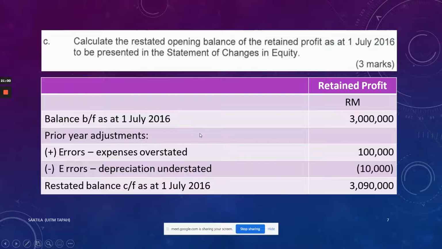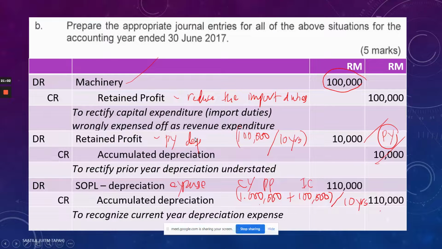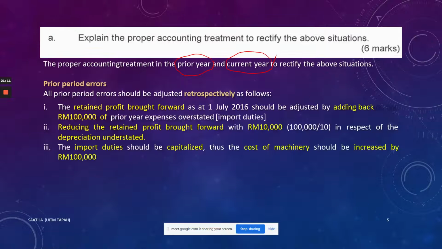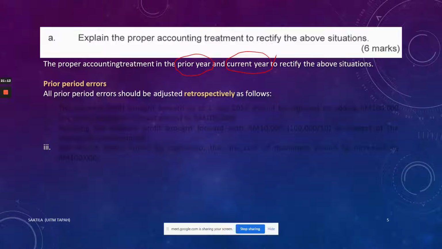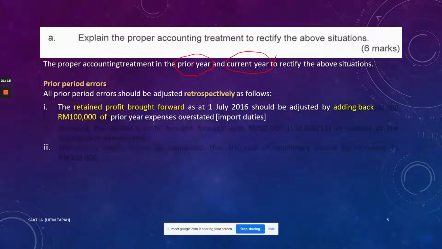Okay, good. Next, we go to the explanation. Do you know or not, when we do the journal entries, that is even easier for us to write the explanation. So now I go on writing the explanation. Okay. So the first explanation is that you need to talk about the retained profit brought forward that you must adjust. Remember just now we do the journal entry, we go and add back the retained profit, right? Do you notice that where we go and add back the retained profit? So that one must be written in sentence here.